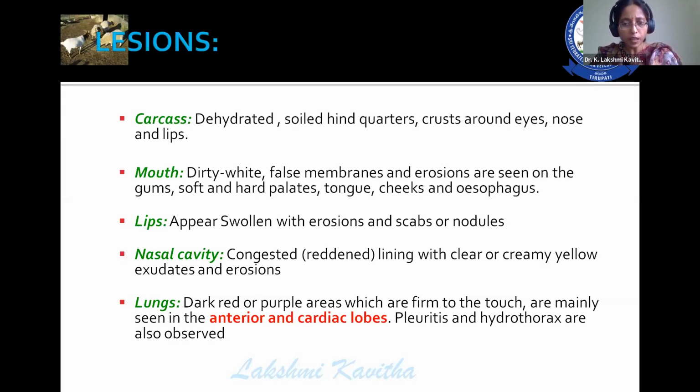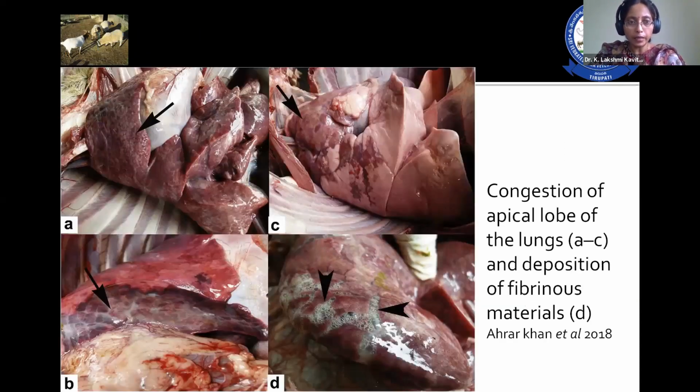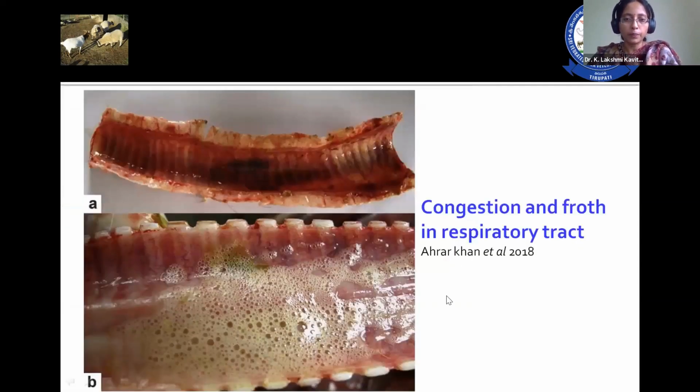Lungs are dark red or purple in color. They're firm to touch. These lesions are mainly seen in the anterior and cardiac lobes of the lungs. Pleuritis and hydrothorax are observed. So in the lungs, red or purple colored areas in apical and cardiac lobes. Then fibrinous exudate. Definitely, if fibrinous exudate is there and there is damage to the lung, in turn it leads to respiratory distress in the animal, and the animal suffers a lot for respiration.